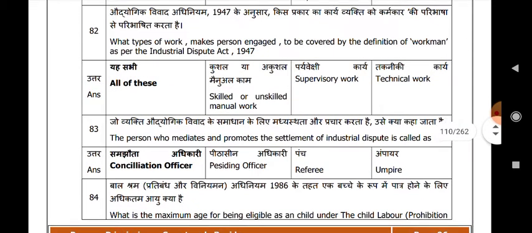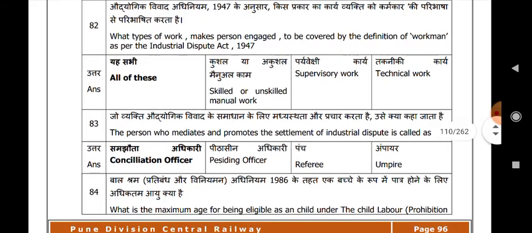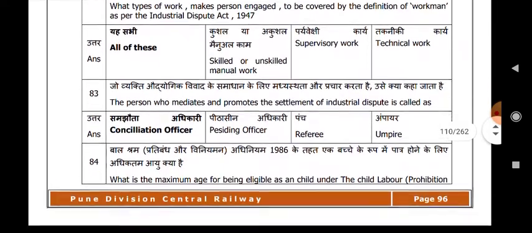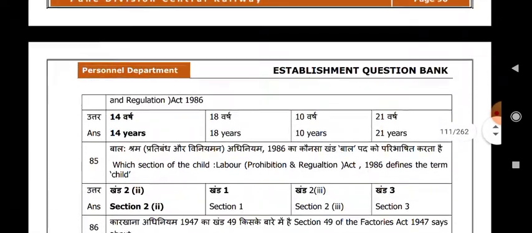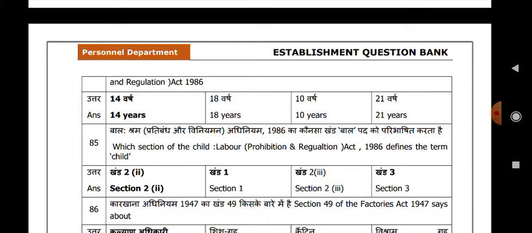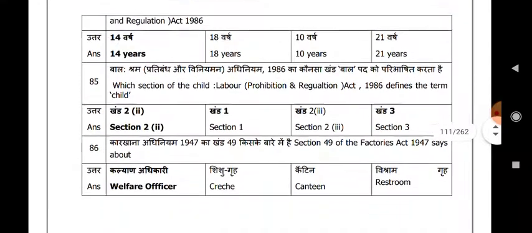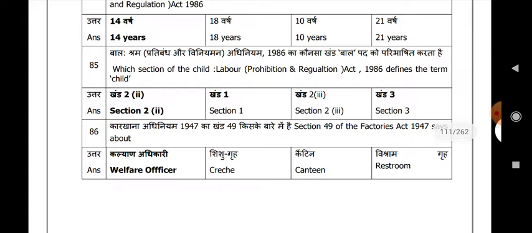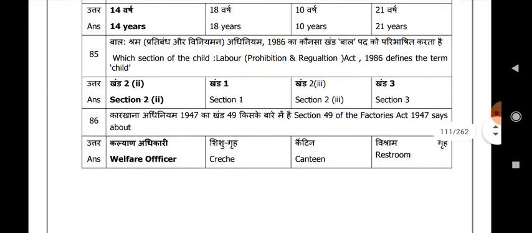What is the maximum age for being eligible as a child under the Child Labour Regulation Act 1986? 14 years. Which section of the Child Labour Act 1986 defines the term child? Section 2(2).